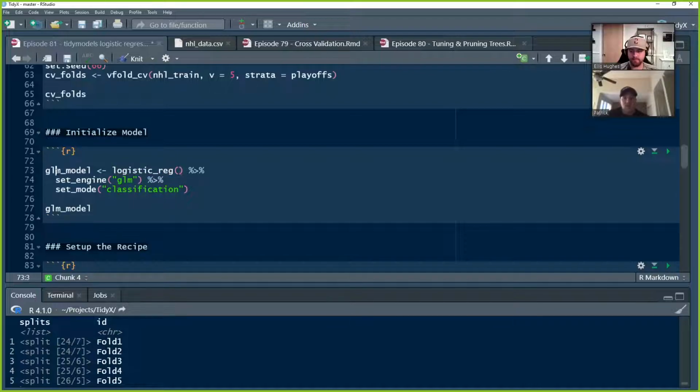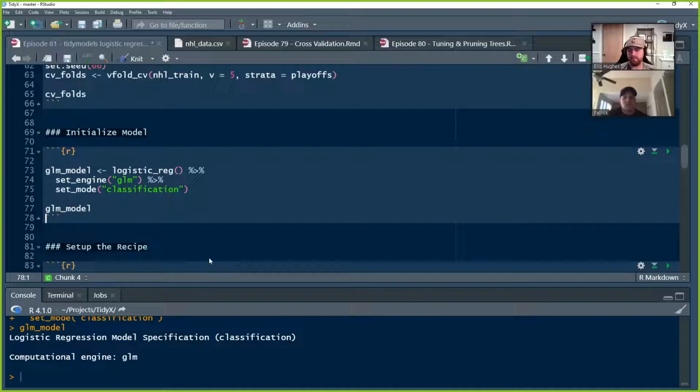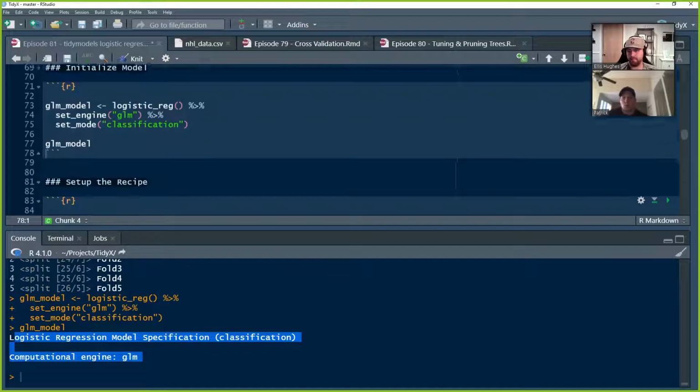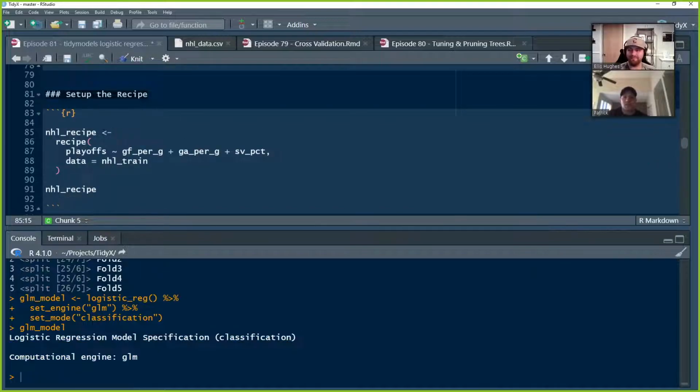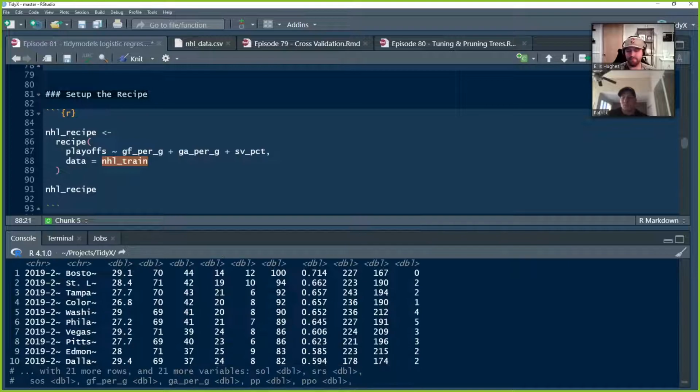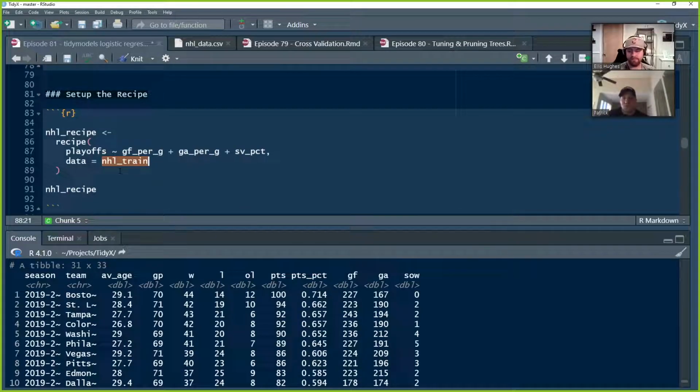We specify the model, and now we have a GLM model specified, and it's ready to do some work for us, but we're not ready for it yet. First, we need to set up some recipe and our workflow. So with the recipe, unlike the previous episodes, this is a really clean data set because we pulled it as is. So there are no steps for us to have to pre-process or impute anything. We're literally going to roll with the data as it is.